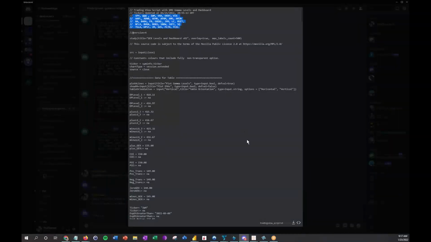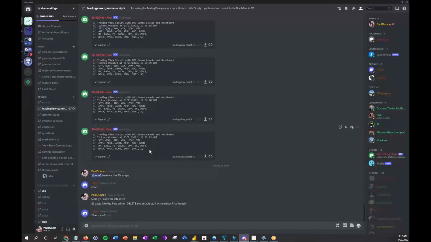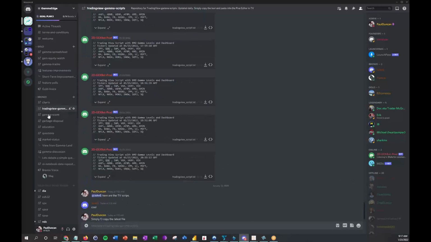If there are other symbols that you would like included in your TradingView script, don't hesitate to let us know. We're happy to do it. My only request is if we can tag it on a Friday or something. We normally push code over the weekend. It's a little bit easier to do on the weekends than it is during a weeknight, just because of our lives and our schedules, right?